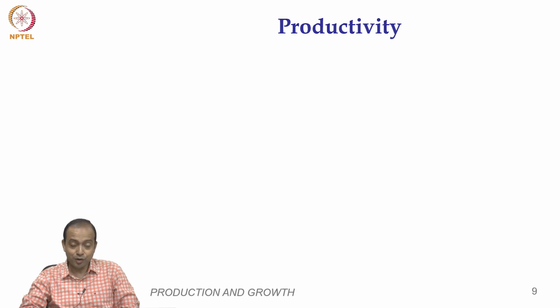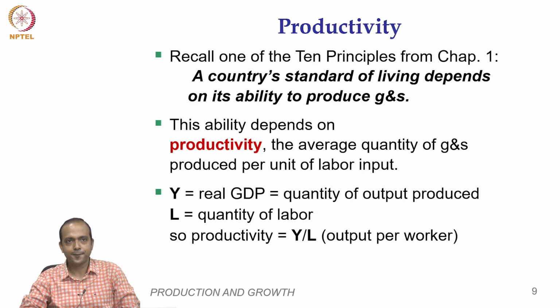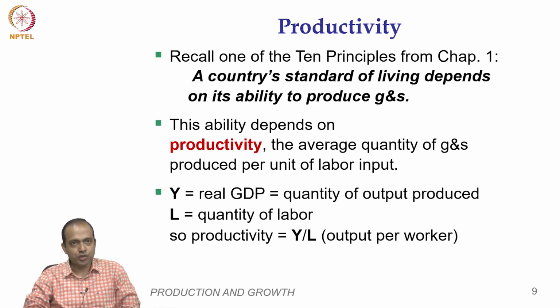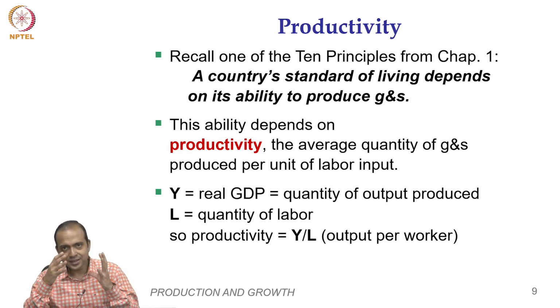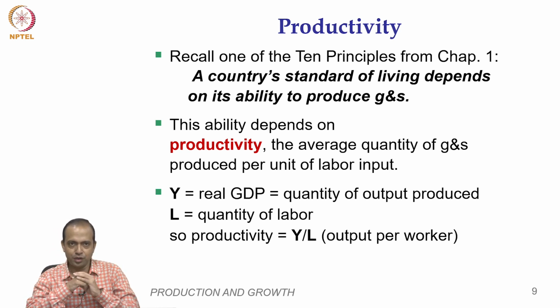So, let us now try to understand what makes productivity differ across the globe. This was the principle. Let us say that Y means the real GDP, the amount of output that a country can produce, and L is the quantity of labor employed. Then Y by L gives the average productivity of a labor.